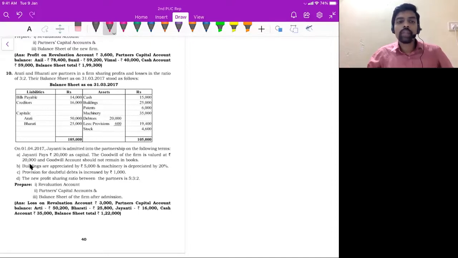Jayanti pays rupees 20,000 as capital. The goodwill of the firm is valued at 20,000. So what does it mean? Jayanti bought only capital and not anything towards goodwill. Correct?